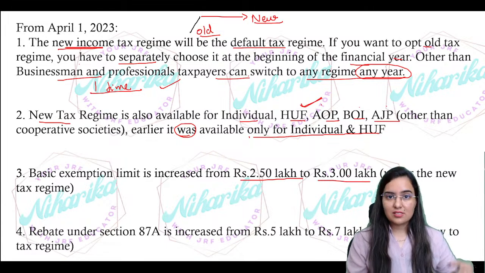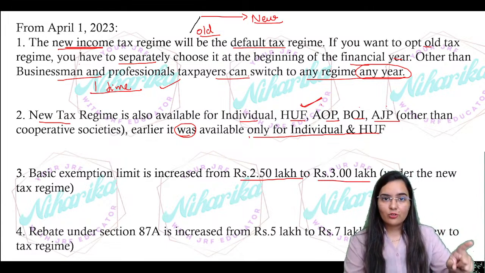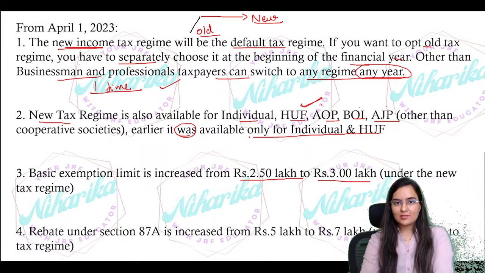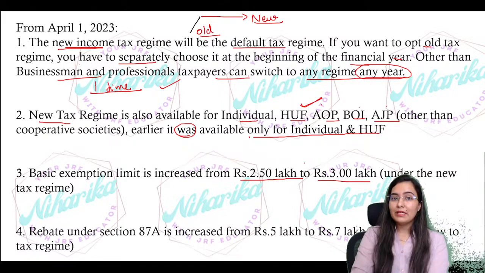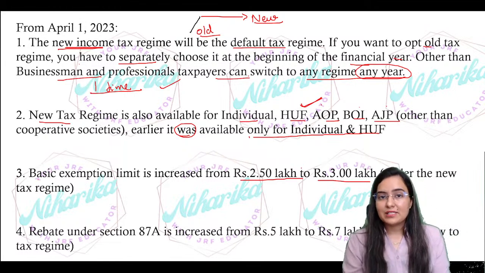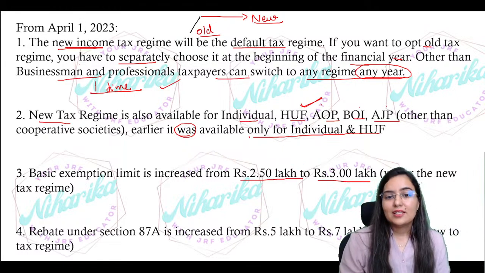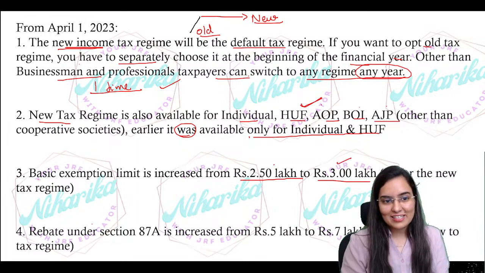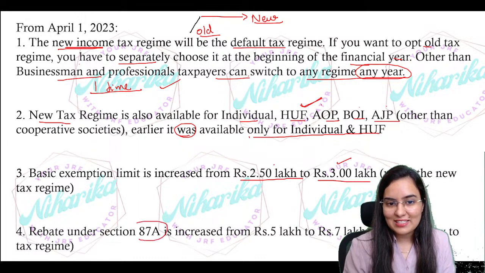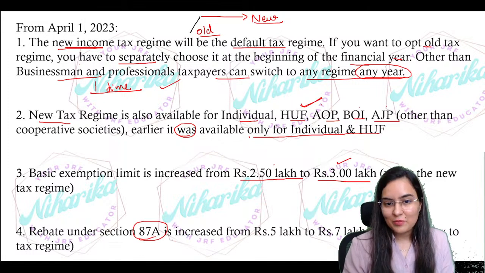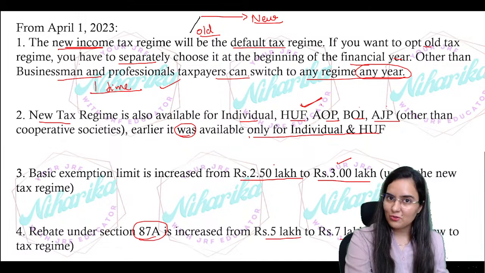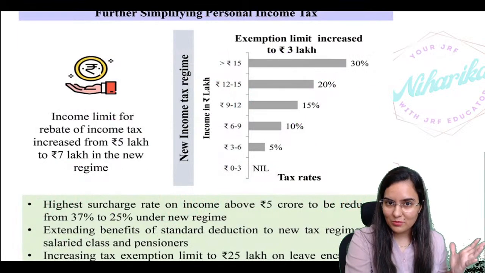Now, the basic exemption limit is increased. See, this is the new question. As per your observation, as per the new tax regime, have you observed that the BEL, basic exemption limit, is increased from 2.5 lakh to 3 lakh? Right now, under section 87A, the rebate is increased from 5 lakh to 7 lakh. Okay, that is also the new observation which you can write in your summary points.